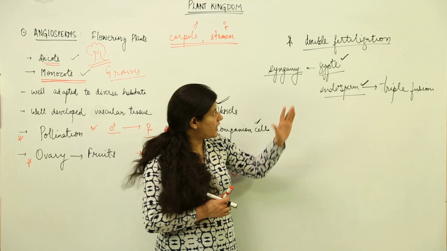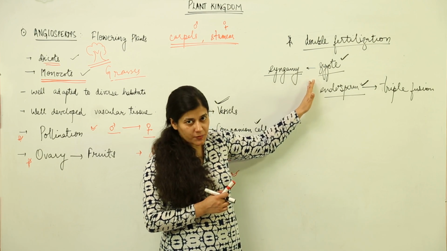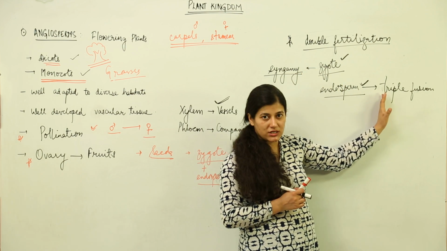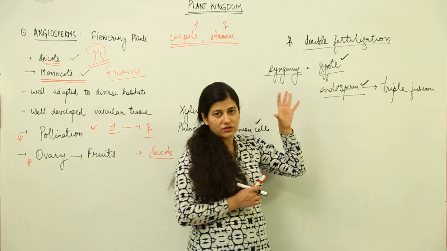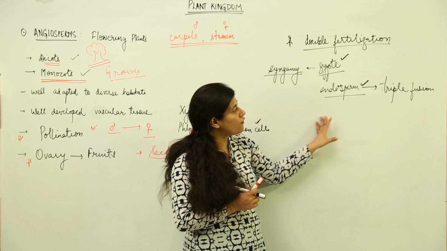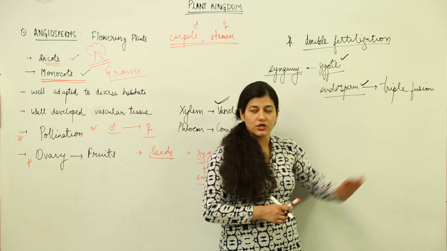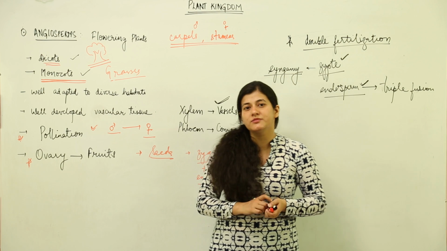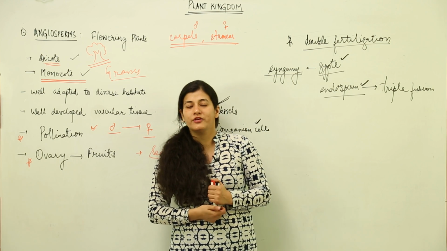Now you might ask that endosperm and zygote were present in gymnosperms as well, but we didn't use these terms because in the gymnosperms the endosperm is not formed as a result of triple fusion. So this is all about angiosperms, and with this we come to the end of kingdom Plantae.